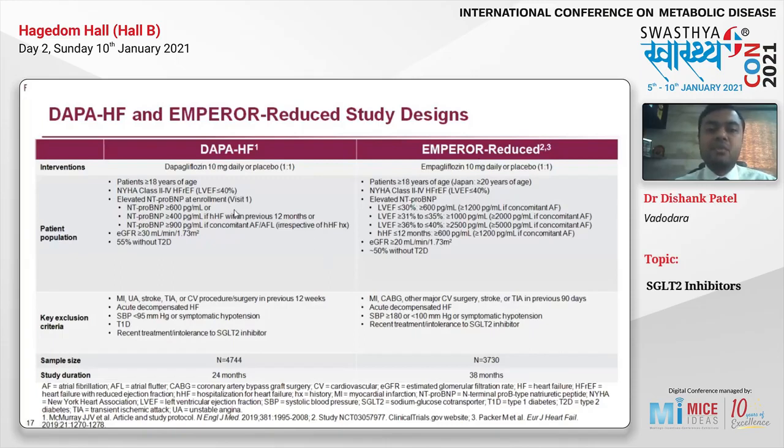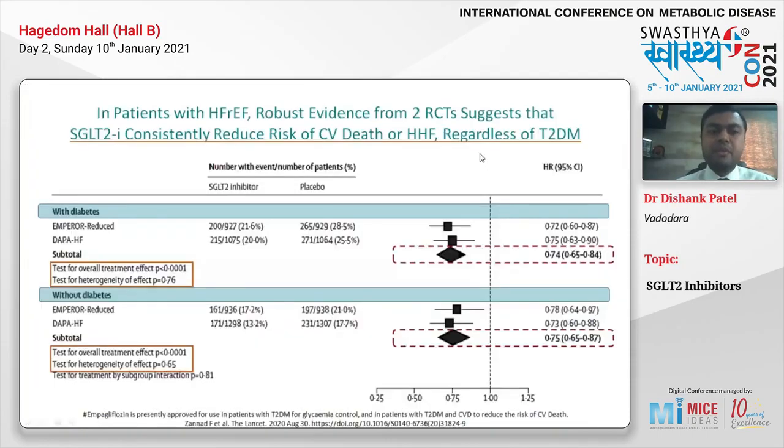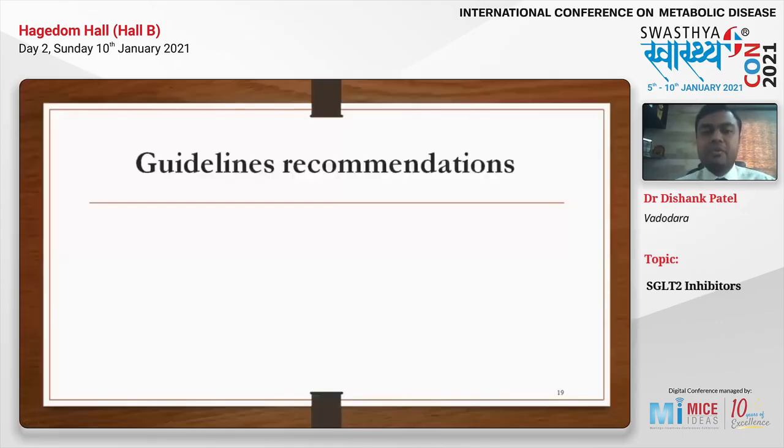Here they enroll the patients who have NYHA class 2, 3, 4 heart failure with reduced ejection fractions less than 40%. And here also only 55% patients had diabetes in DAPA-HF and only 50% had diabetes in EMPEROR-Reduced. So here you can see the outcomes. The primary endpoint was risk of CV death or hospital heart failure, which was significantly reduced in both the trials, in both the groups, whether the patient had diabetes or did not have diabetes. It was reduced by almost 26% here and 25% here. So here also we had a benefit.